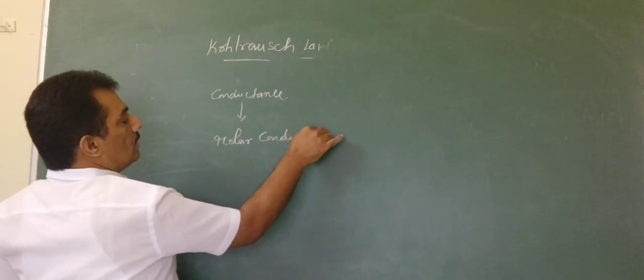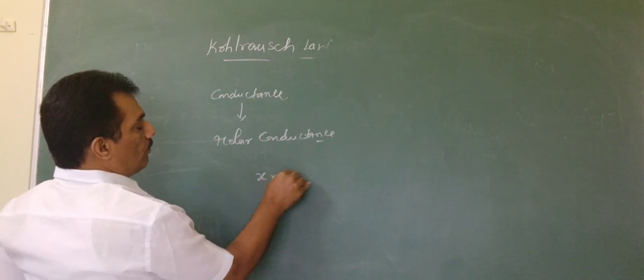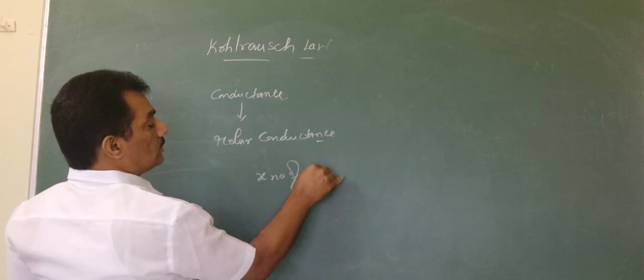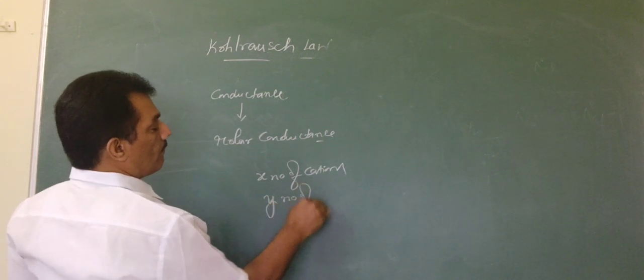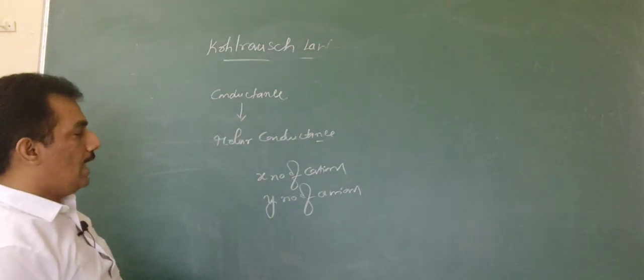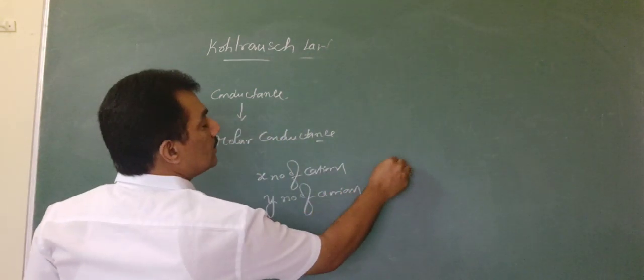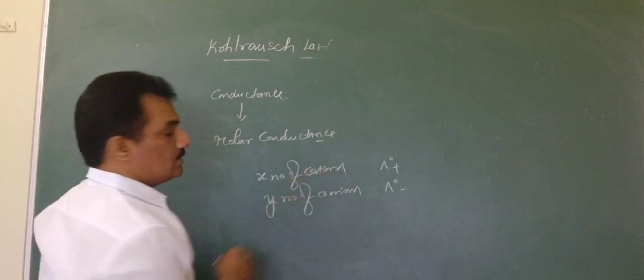Say for example, an electrolyte is providing X number of cations and Y number of anions, and the cation conductance is this and the anion conductance is like this.